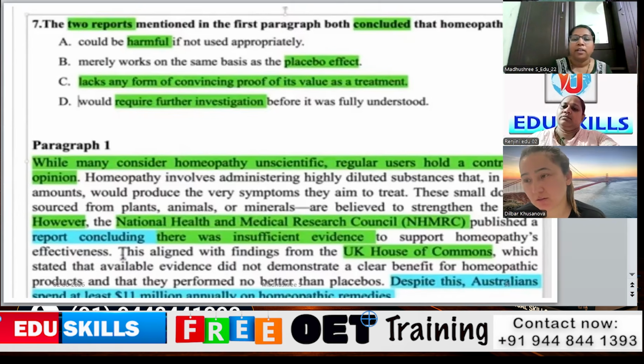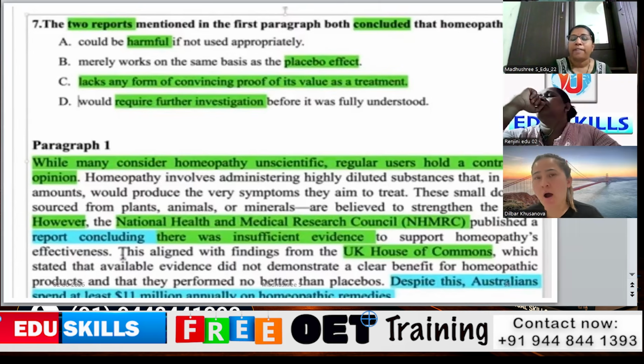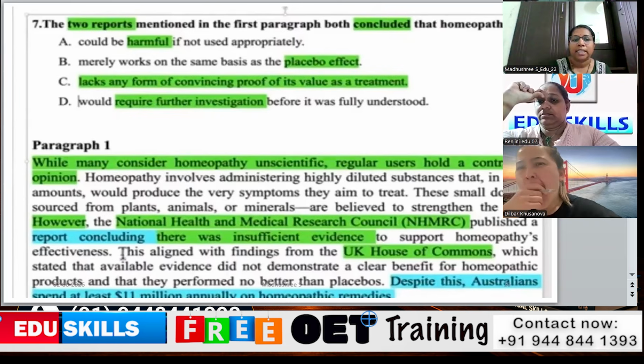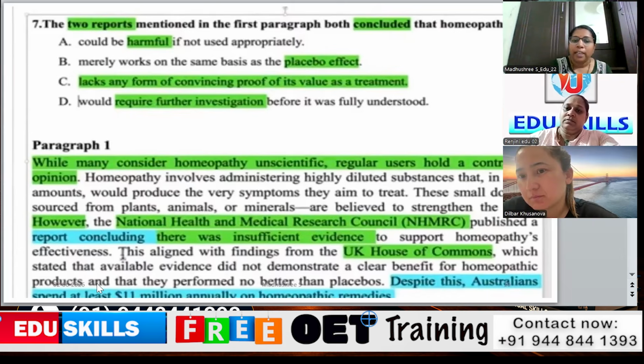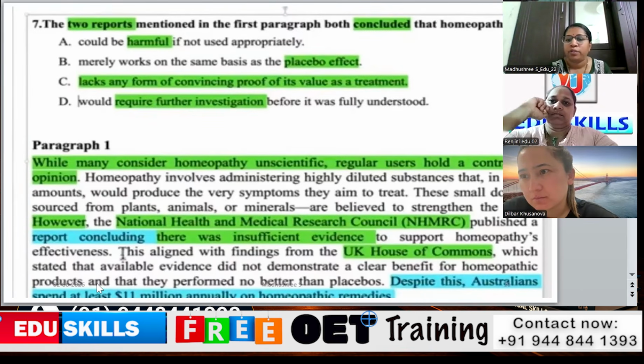So the first paragraph will have the complete information. So we have to go through each and every sentence, as well as the next, that homeopathy involves administering the supportive sentences. So homeopathy involves administering highly diluted substances that in larger amounts would produce the very symptoms they aim to treat.